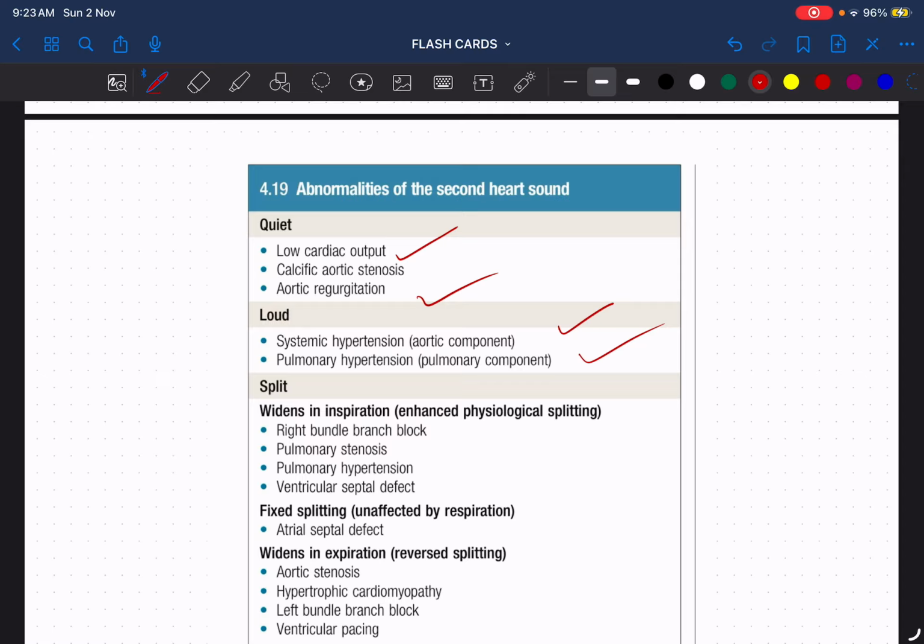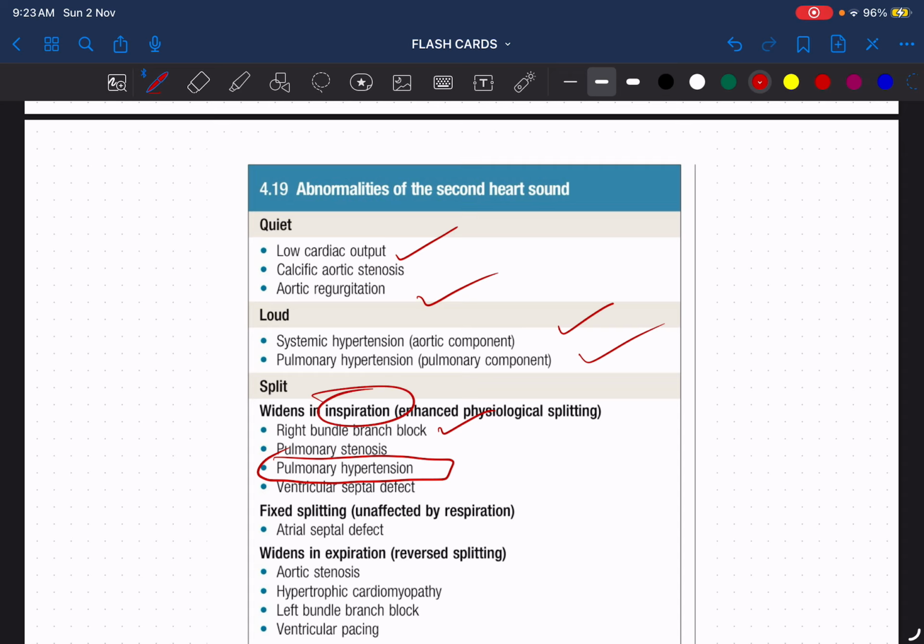And I told you that in pulmonary hypertension, you will also get what? Enhanced splitting. That is, there is an increased gap. That is called increased wide splitting. It occurs in case of pulmonary hypertension and right bundle branch block. And fixed splitting, as I told you, what do you mean by widened splitting?